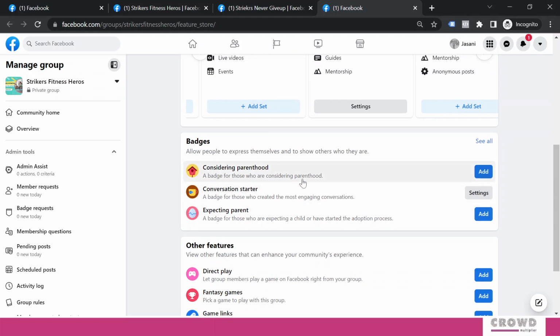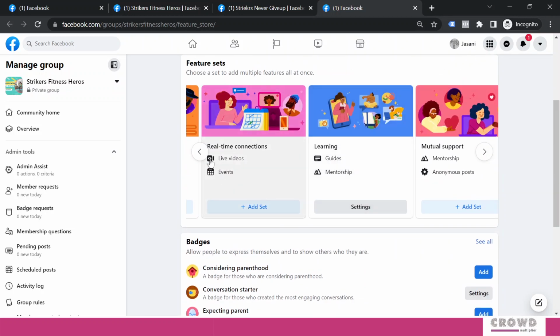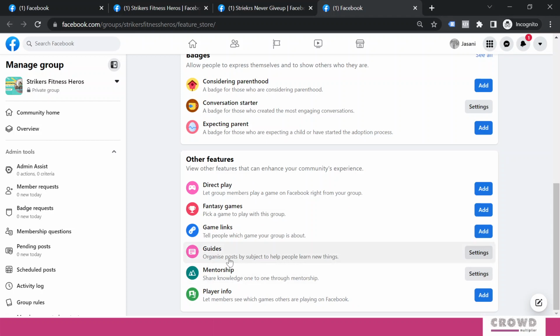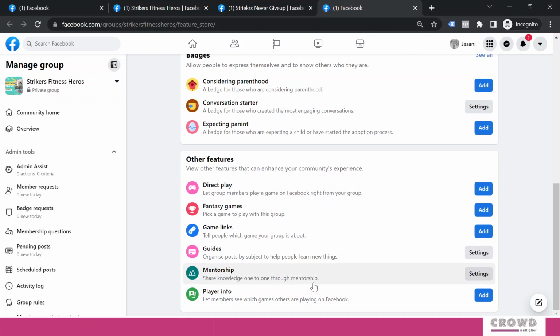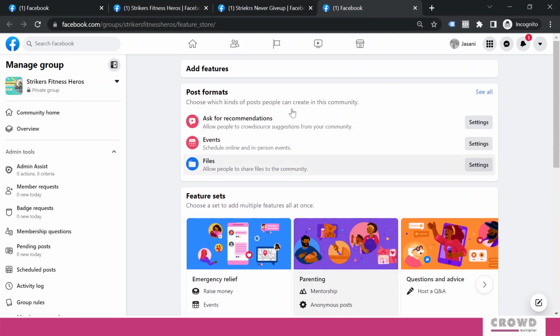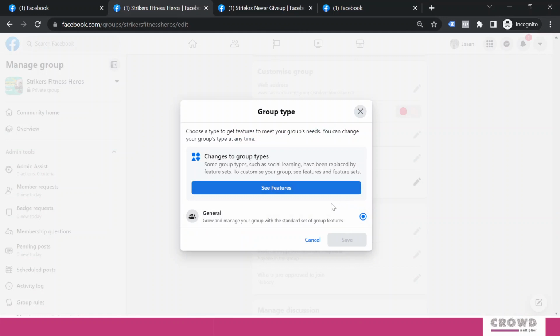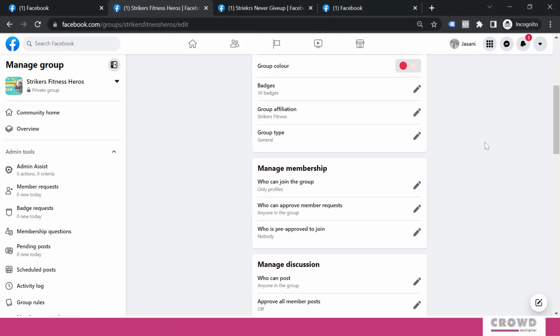Over here, considering parenthood, you can include this kind of badges. Expecting parent, you can do that if you are having this set for parenting. We have already selected this guides and mentorship. From here you can also add all of these things. So right now we go back to our setting area and we continue with the general. So no need to do anything over here. We'll close this. So your customization part is over.